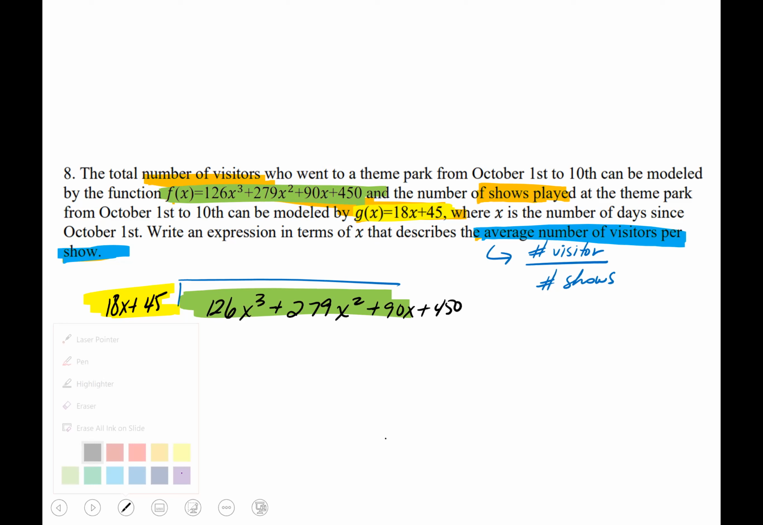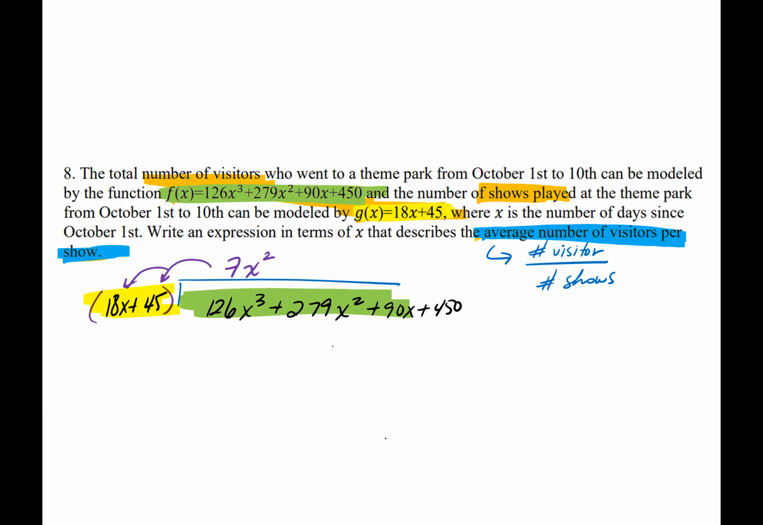All right, so you're going to ask yourself, and this might require you to grab your calculator, or you can go ahead and perhaps do this with just manual math without a calculator, but you got to ask yourself, 18 times what is very close to 126? Well, that would be 7, and you would need an x squared right there. So then you're going to distribute this. So we have 126x cubed. 45 times 7 is 315x squared.